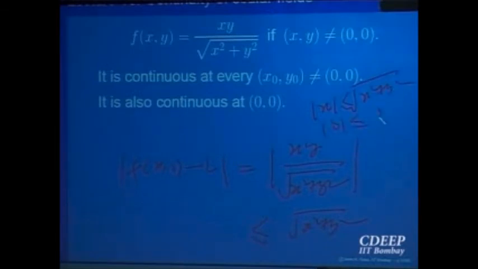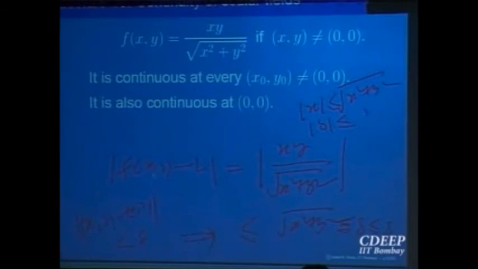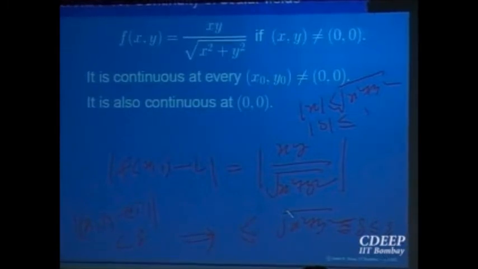Those estimates are useful in making inequalities. So this is going to be the magnitude of the vector (x,y), which is less than delta. So given an epsilon, choose a delta which is less than or equal to epsilon, any such delta. That will give you whenever |(x,y) minus (0,0)| is less than delta, that implies |f(x,y)| is less than epsilon. So the limit is L, which is equal to 0. That is how we prove it using epsilon delta.